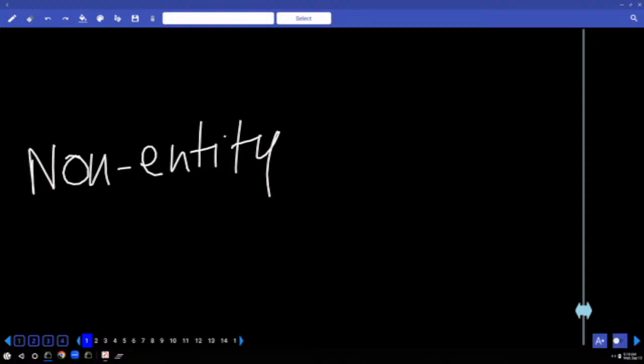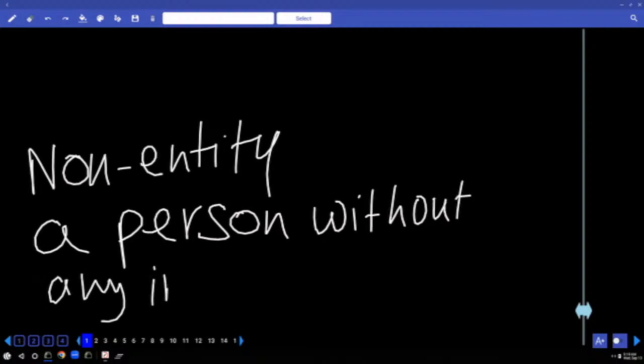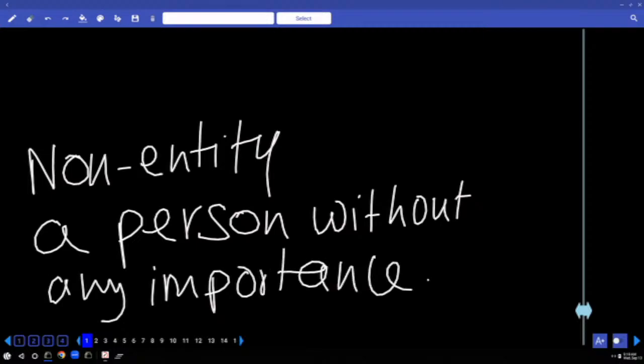Non-entity means a person without any importance. Write the meaning. Non-entity means what? A person without any importance. He is a non-entity in the group. Means no importance in the group. I hope you got the meaning.